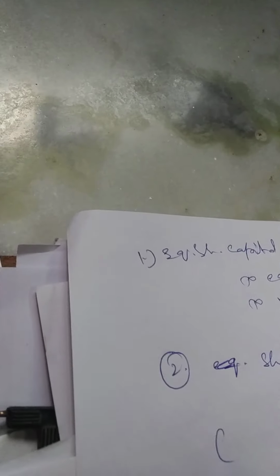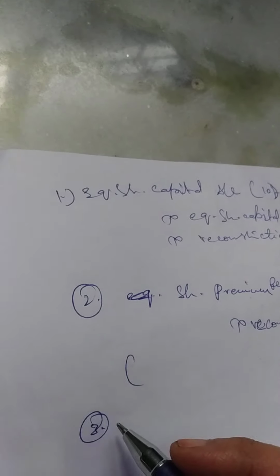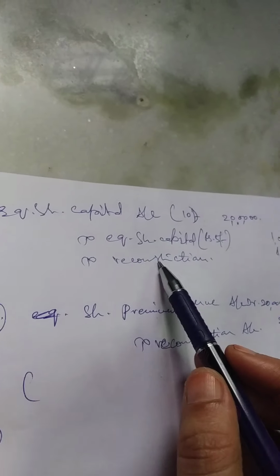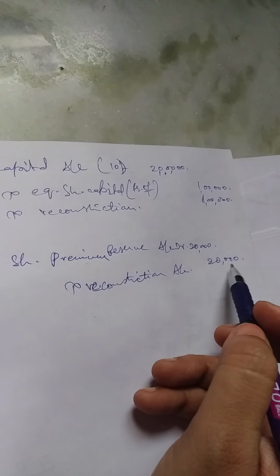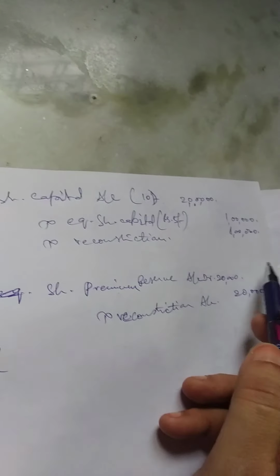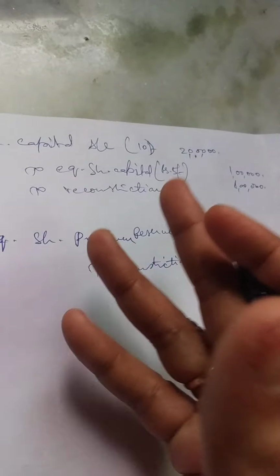And what is the third entry? Here he has given the adjustment of assets and liabilities. Here again, reconstruction credit is 1 lakh and reconstruction debit 20,000 is there. So obviously this 1,20,000 reconstruction credit is there. So we are using now the funds of reconstruction for the company's sake.